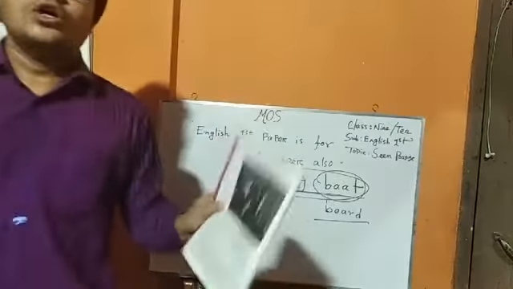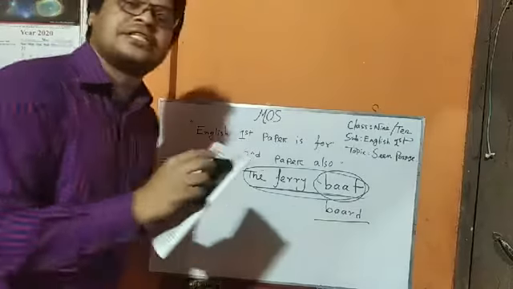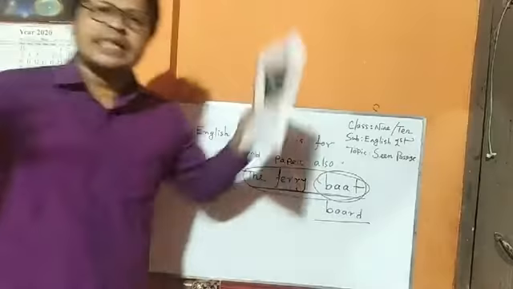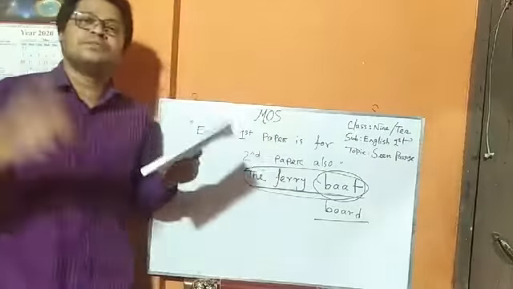But here we find a picture, and those who have books can see it. There is a gathering, and there are too many people on one boat.